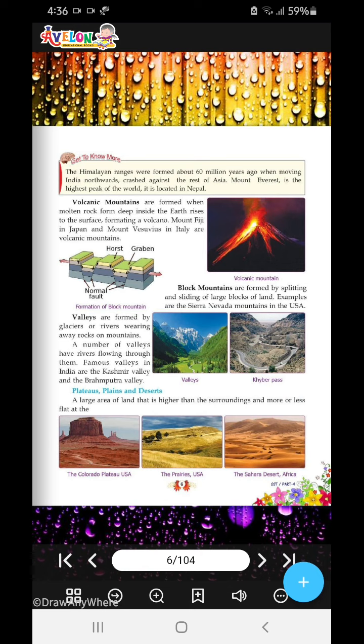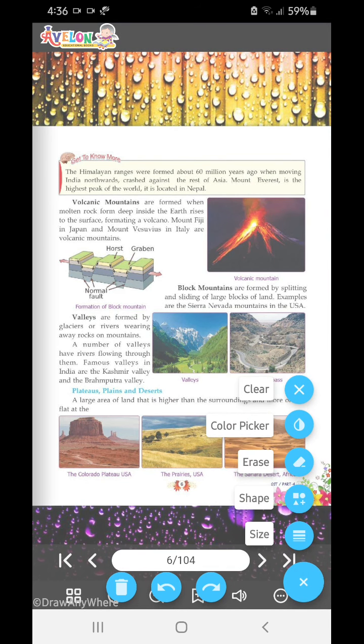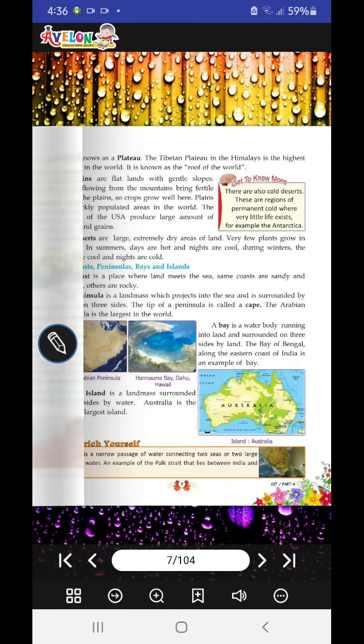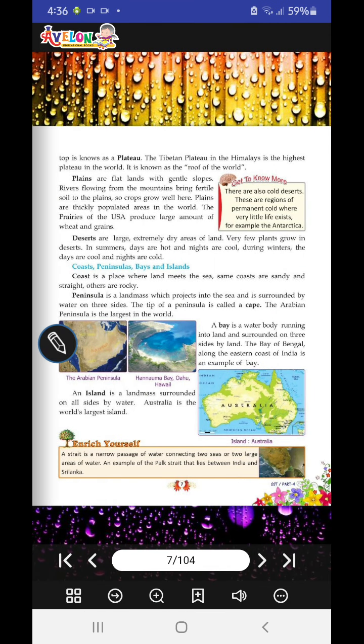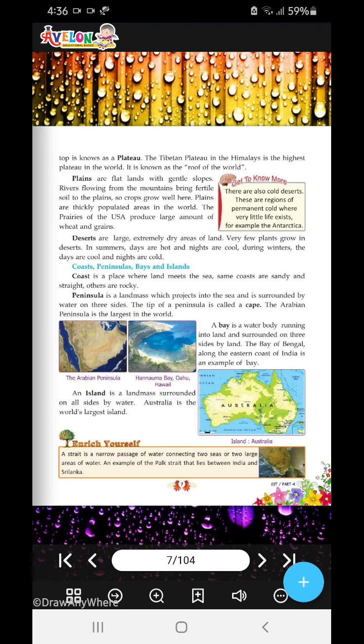A larger area of land that is higher than the surroundings and more or less flat at the top is known as a plateau. It's like a table, okay? A table is a little higher than your floor, and then it's flat at the top. So it's known as a plateau. The Tibetan plateau in the Himalaya is the highest plateau in the world. It's also known as the roof of the world.